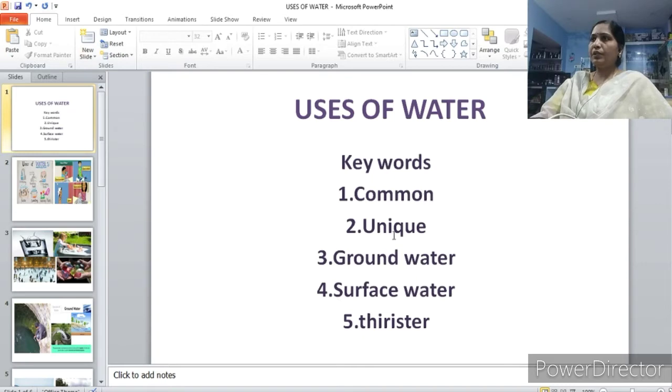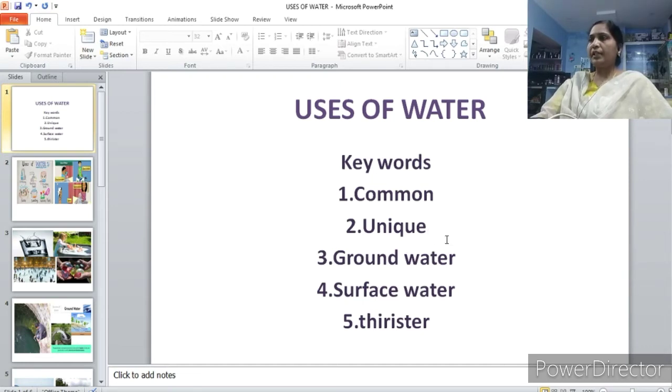Before knowing about block 15, here are the new words you are learning in this chapter: common; unique; groundwater; surface water; thirstier.